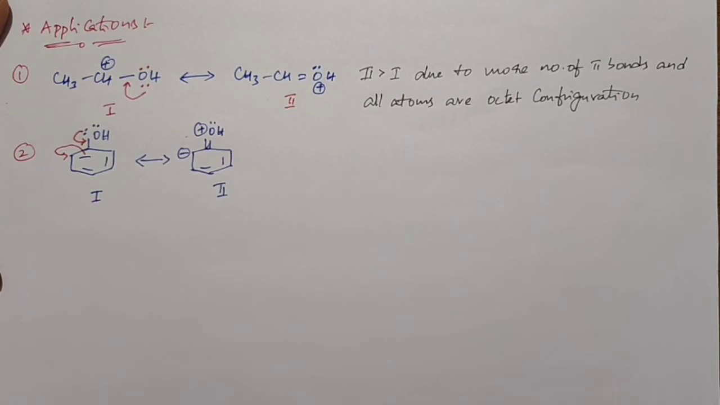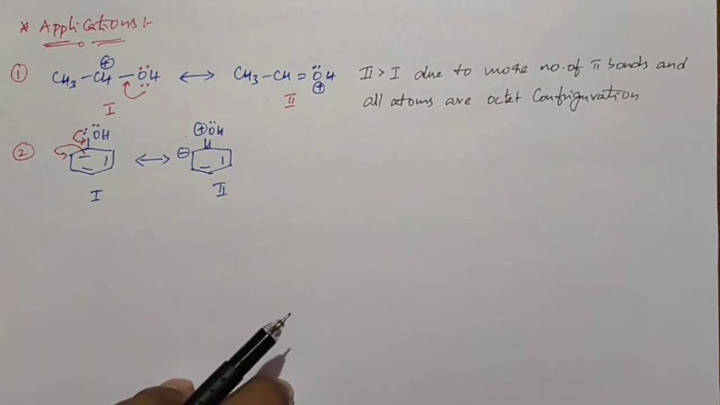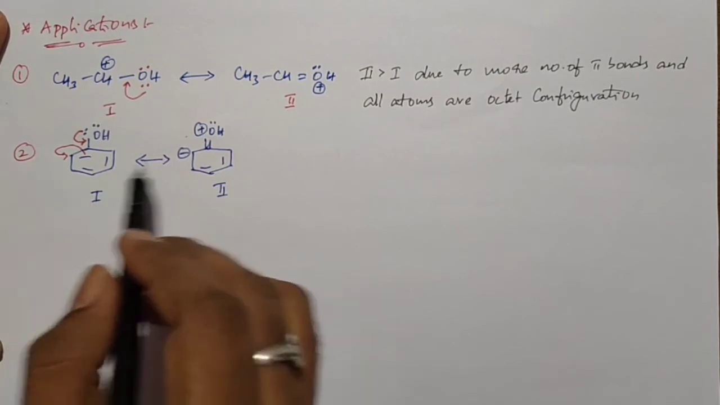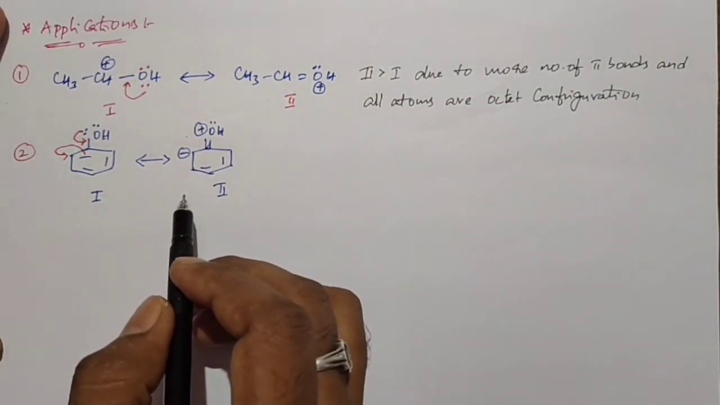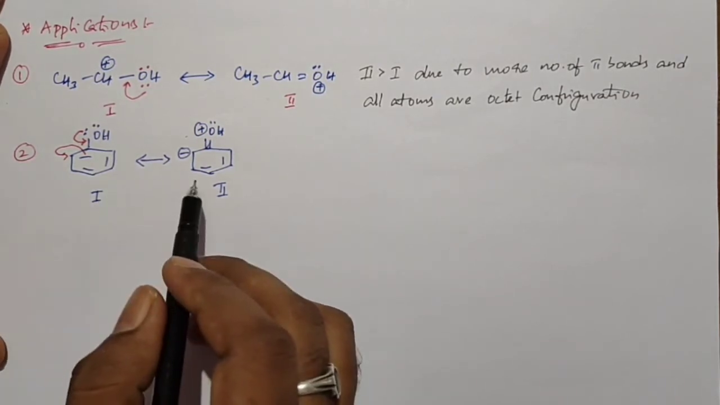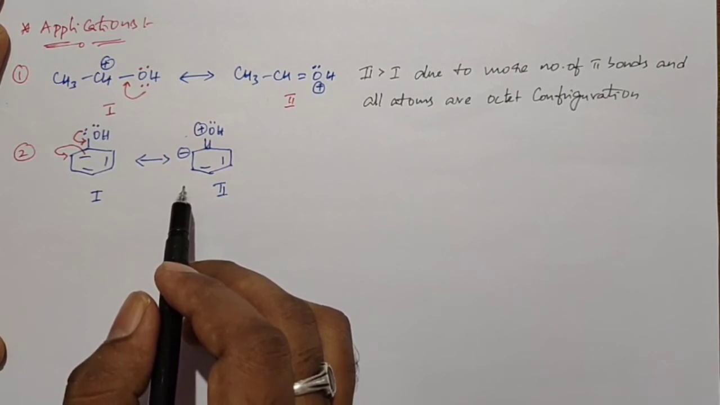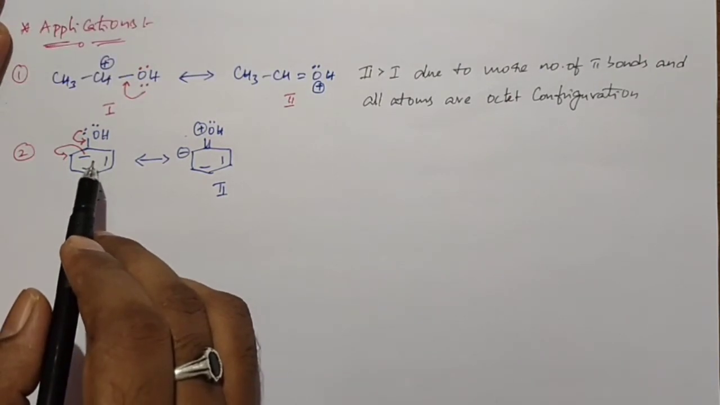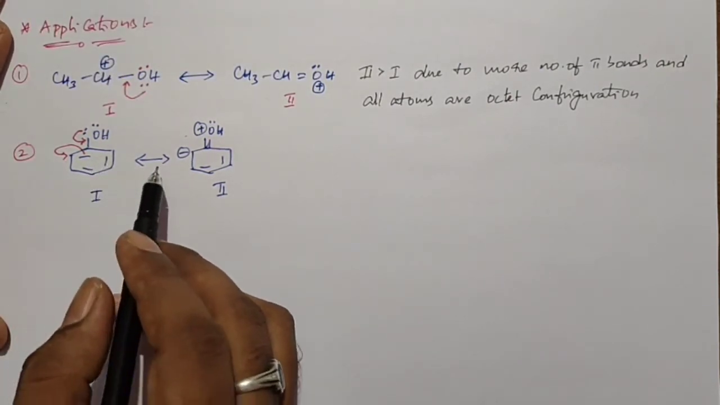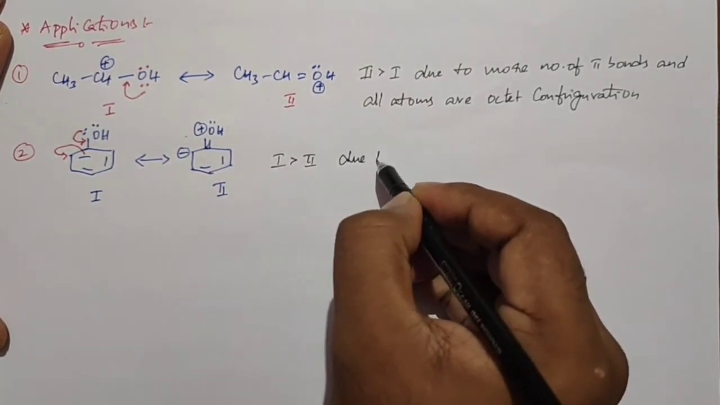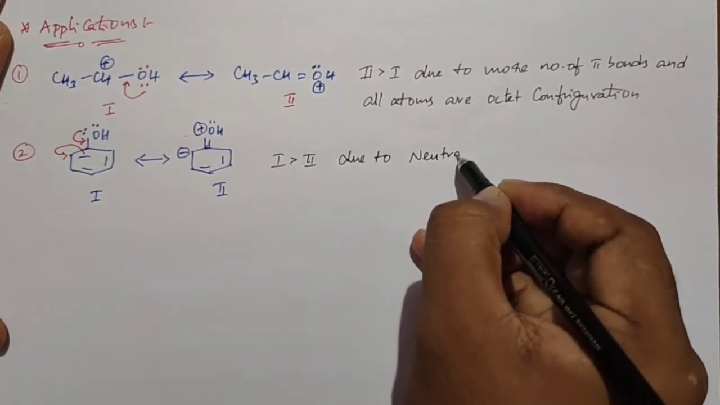When you compare structure 1 and structure 2, structure 1 is more stable than structure 2. Why? Because when you apply rule number 1, in both compounds we have the same number of pi bonds. Here 3 pi bonds, here 3 pi bonds. According to rule number 2, in both structures all atoms have the octet configuration. But according to rule number 3, a neutral molecule is more stable than a charged molecule. Structure 1 is a neutral molecule, so it is more stable than the second structure. Why? Because it is a neutral molecule.